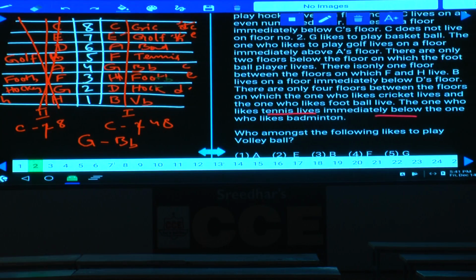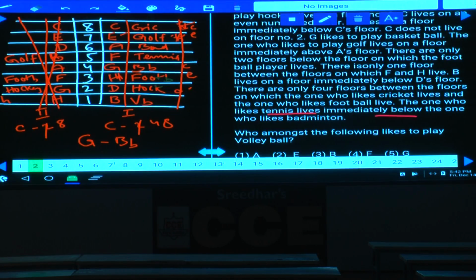Done with this? And the order is CE, AF, GH, DB. And the games they are playing are cricket, golf, badminton, tennis, basketball, football, hockey, and volleyball. And this is the final order. Now this is about question numbers 2 to 8.